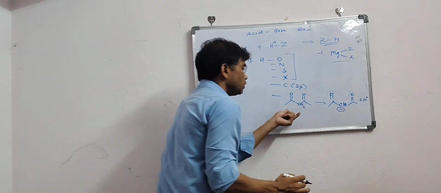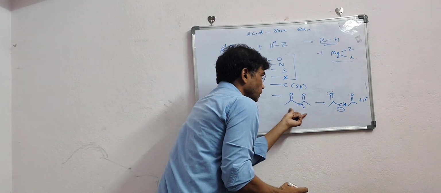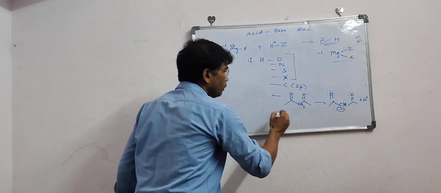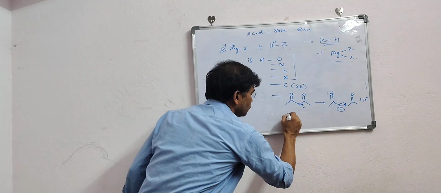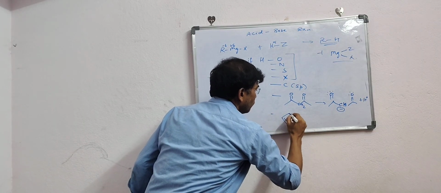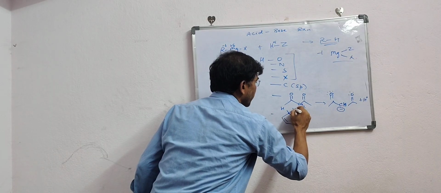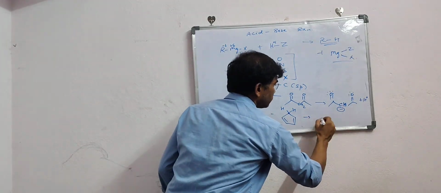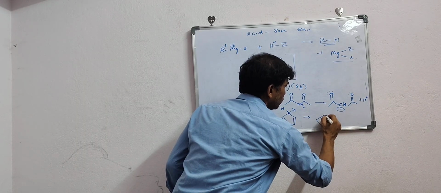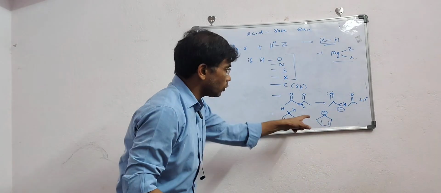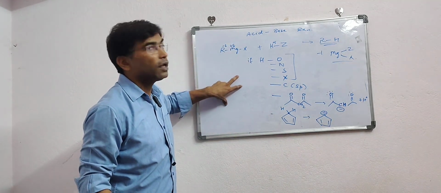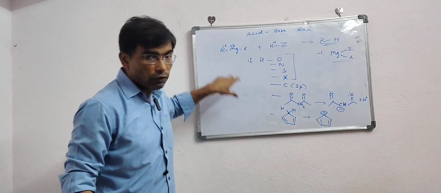Because of this it will also furnish H plus, and this is very acidic in nature. It will show acidic nature. So this is active methylene. Not only this, even this kind of compound, when I remove H plus, will show aromatic nature because of the 6 pi electron conjugation, and it will be stabilized. So these are all situations where acid base reactions will furnish. Okay, we will discuss one by one.